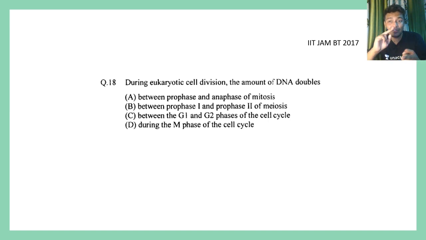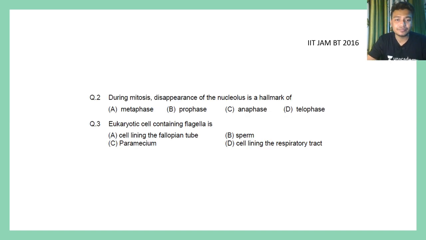Look at 2017. We talked about the 2019 and 2020 questions, and now we move to 2017. Again, they are saying during eukaryotic cell division, the amount of DNA doubles in which phase? Basically, in which phase does replication happen? So again, they are getting back to the events that happen in the process of the cell cycle. So the cell cycle is a chapter for your JAM.